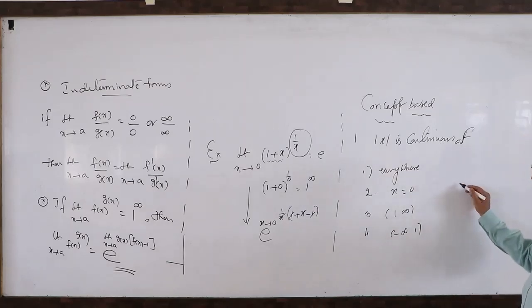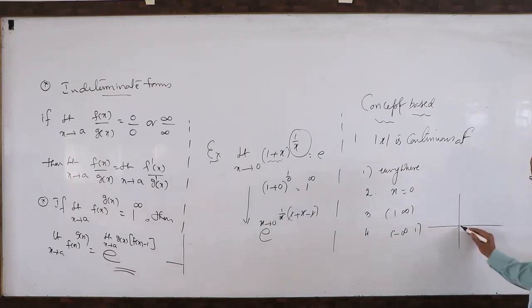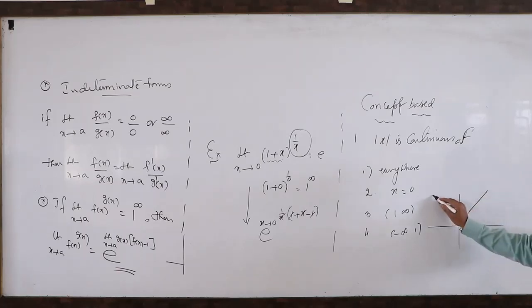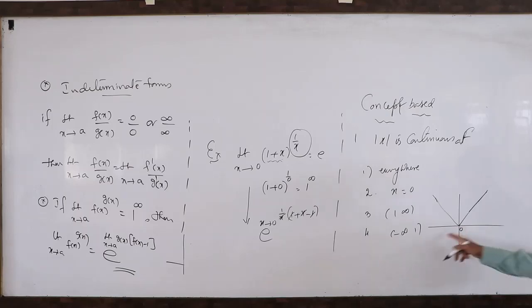Mod x is continuous. What is the mod x graph? When x is positive, when x is negative, when x is 0, there is no objection while tracing the curve. There is no gap in between. We are able to trace the curve continuously for all the values. What are all the values on the x-axis? Positive, negative, also 0.